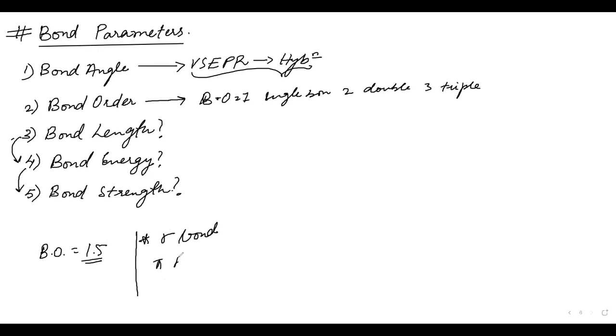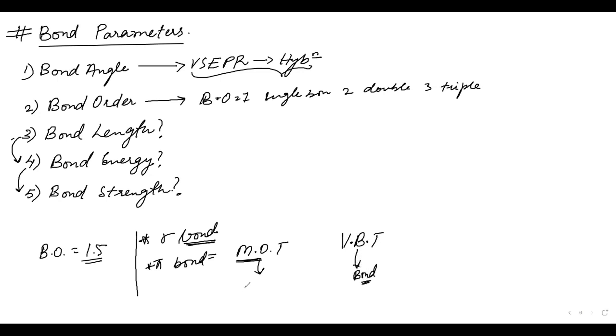Pi bond. These concepts, this bond type of concepts, are not present in molecular orbital theory. This is an orbital theory. It says that there are orbitals. It doesn't say anything about bonds. We had valence bond theory, in which we predicted about the bonds.